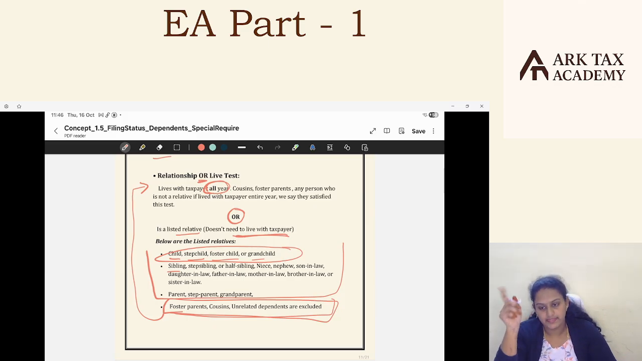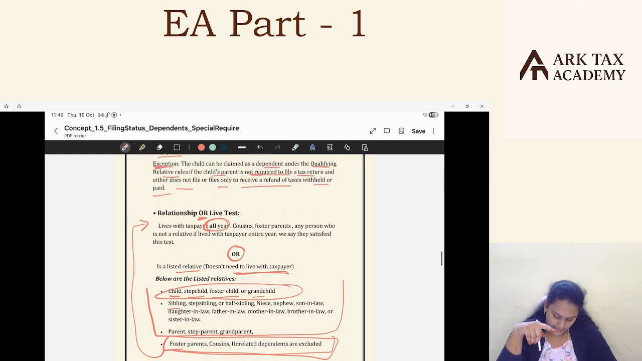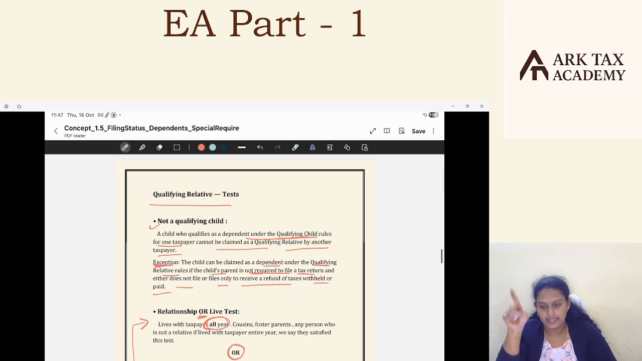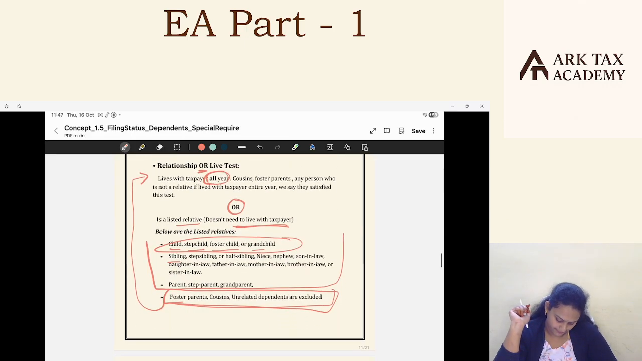That child will come and sit in the qualifying relative topic. As the child test is failed, then check that particular child whether they satisfy the relationship test or not. If they satisfy the relationship test, then claim that child as a qualifying relative. Say my son is 20 years. My son failed this age test. Then I can claim that child as a qualifying relative in my return, provided he satisfies the other tests of qualifying relative. Hope you are clear with this point.